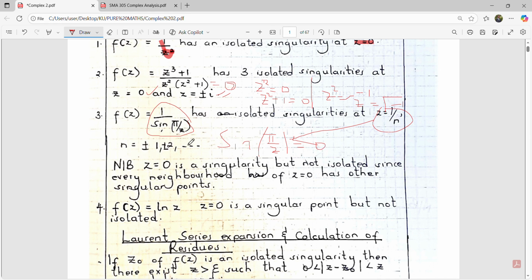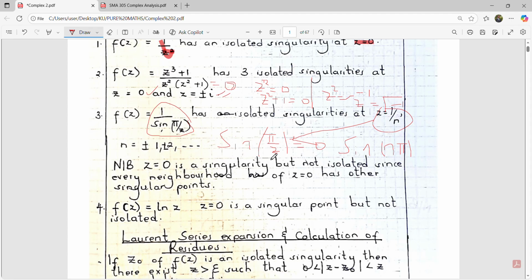So we can have a range of values from 0, 1, 2, 3, 4, 5. For example, if z is 1 over n, then the function is the same thing as sine of n pi. Now, where will this function be equal to 0? It will be equal to 0 for a range of values, where n equals 0, 1, 2, 3, 4. It will be 0.